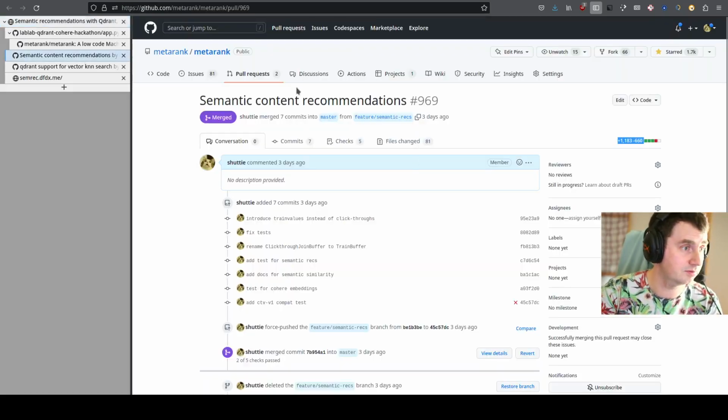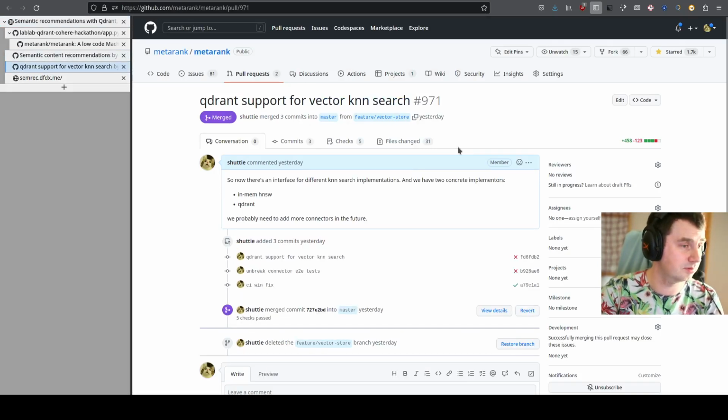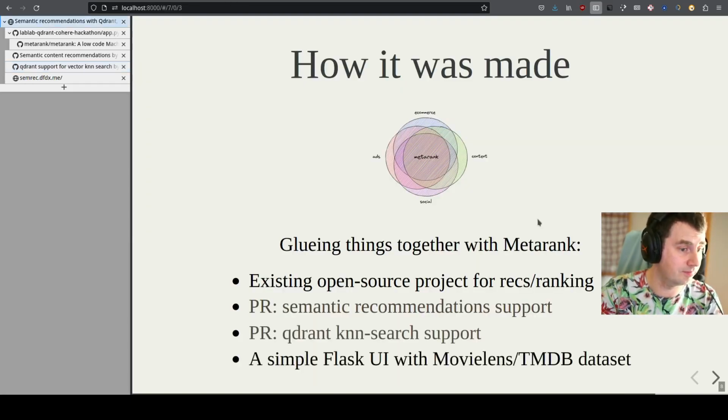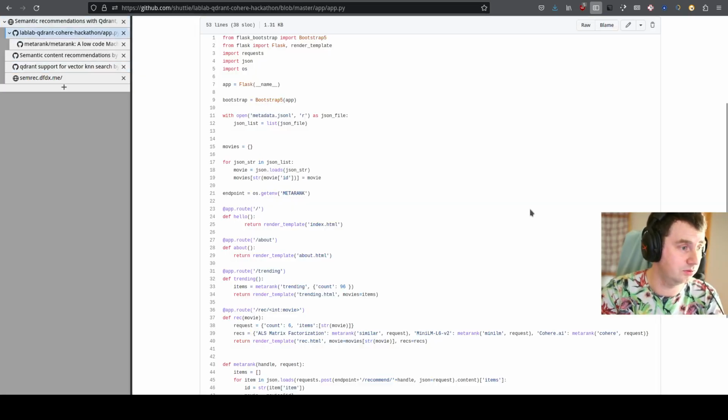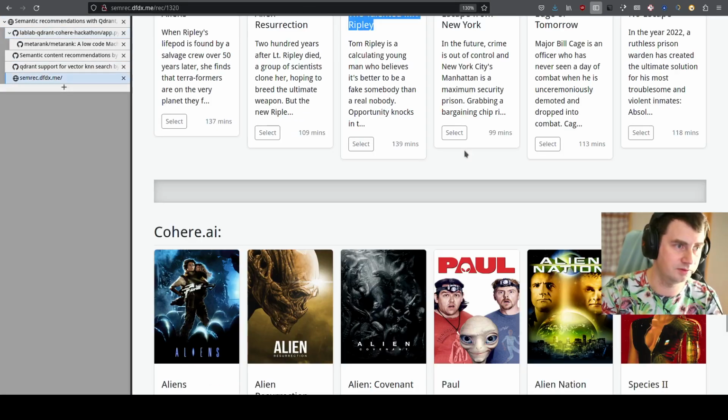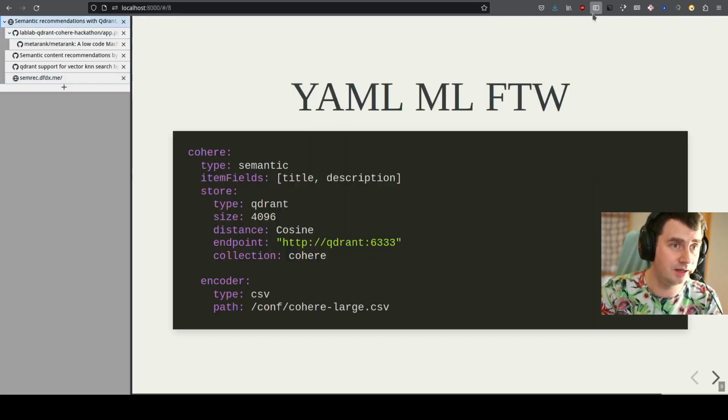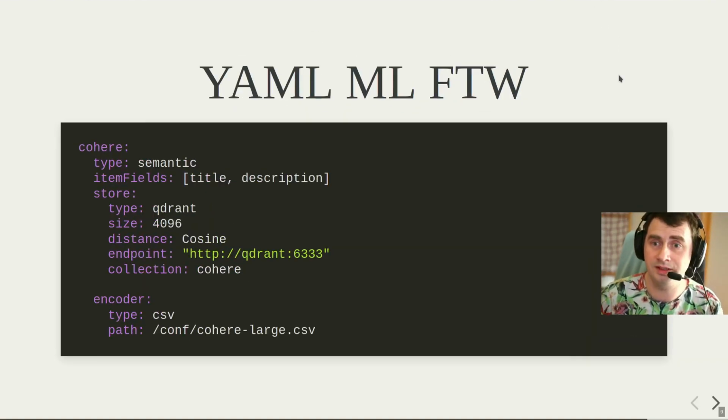That's the pull request for semantic content recommendations with the cohere.ai support. That's also a pull request for Qdrant made yesterday, which is already merged. We also have a Flask UI to glue things together just for this particular demo. And at the end, if you see how it looks inside of Metarank with these two pull requests merged, it's just a bit of YAML, like semantic recommendations with a vector search of Qdrant, and that's actually it. We put machine learning in the YAML.